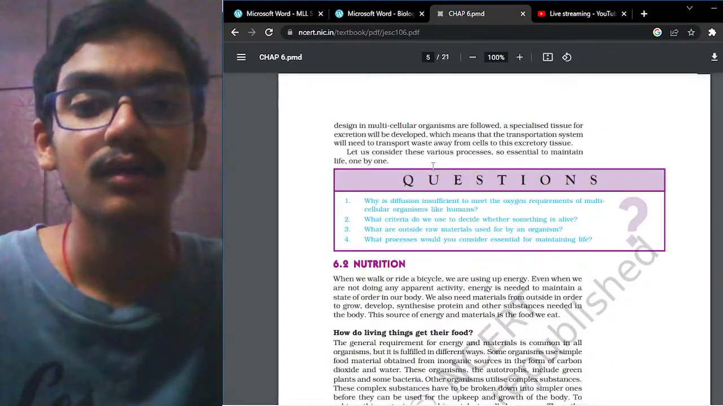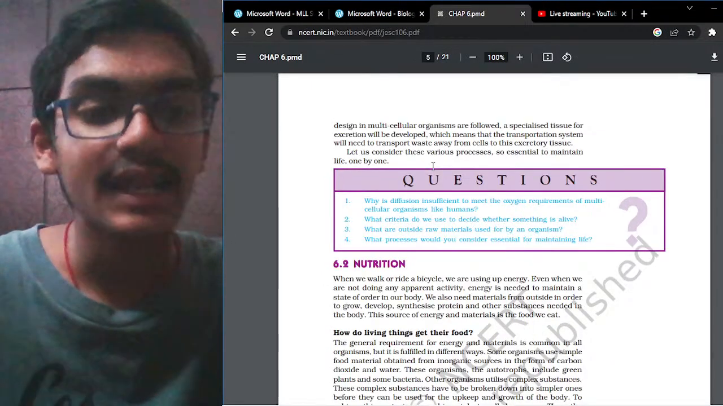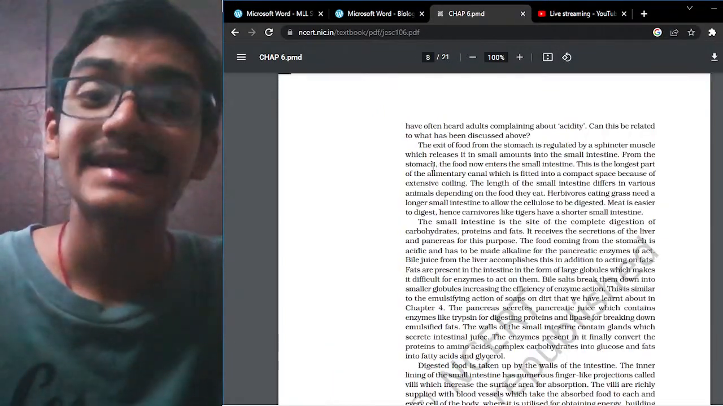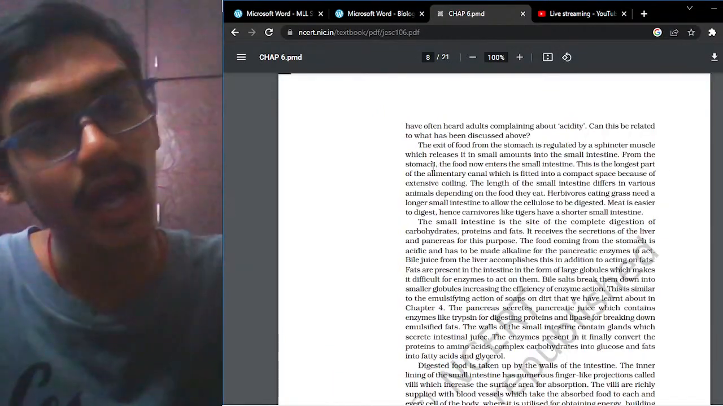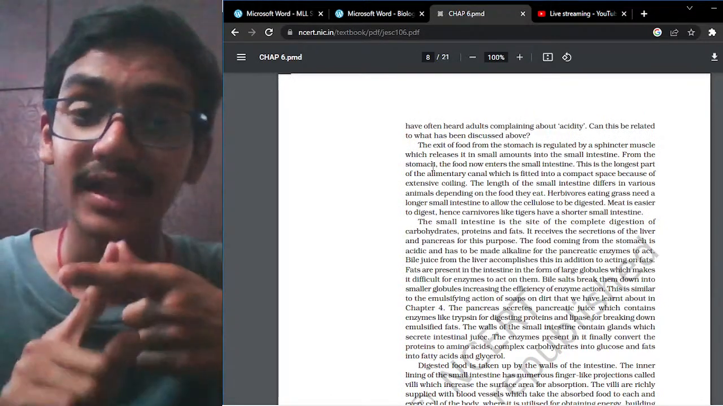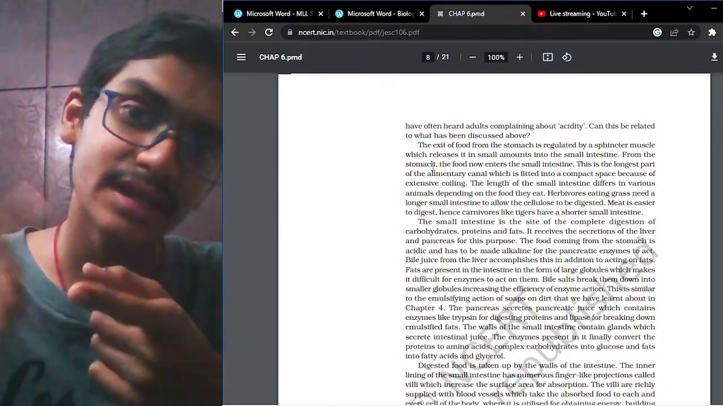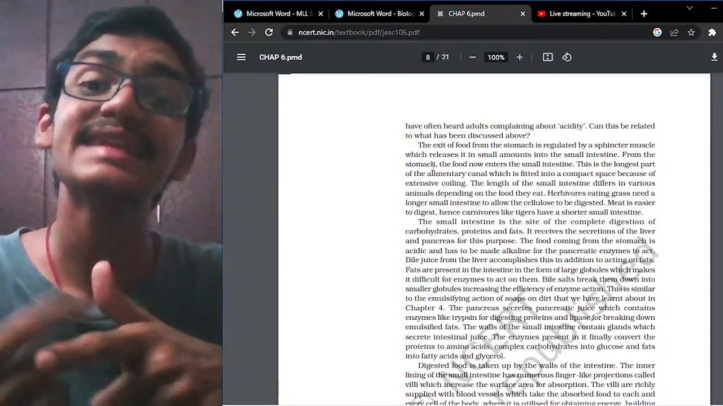So in our life, we have two types of respiration that are actually taking place. One is aerobic respiration, and one is anaerobic respiration. In anaerobic respiration, we have two types. One is where respiration takes place in the absence of oxygen. Another one is a lack of oxygen.